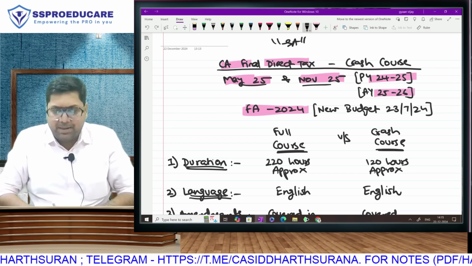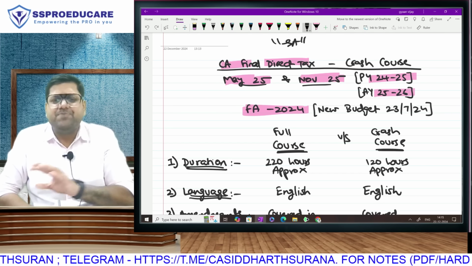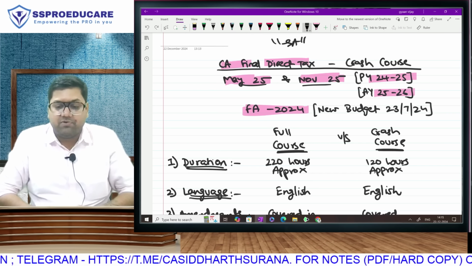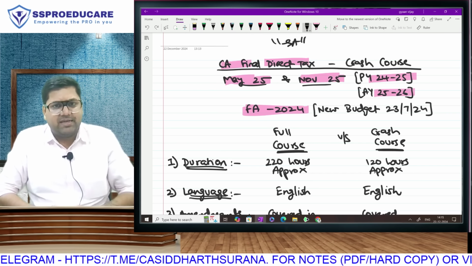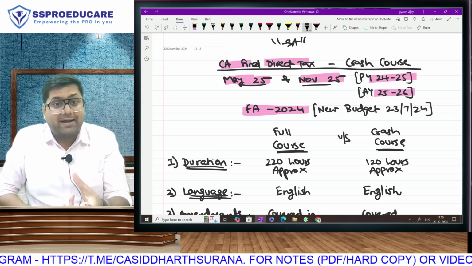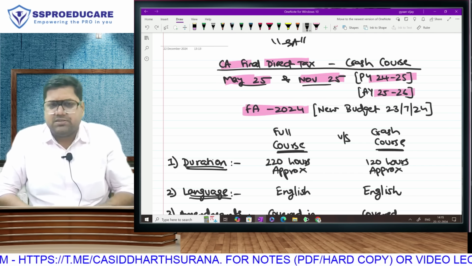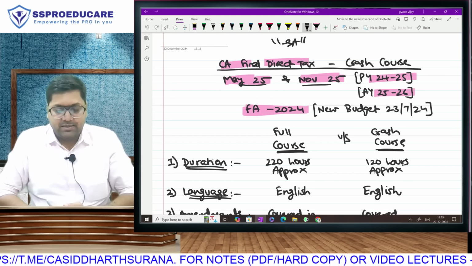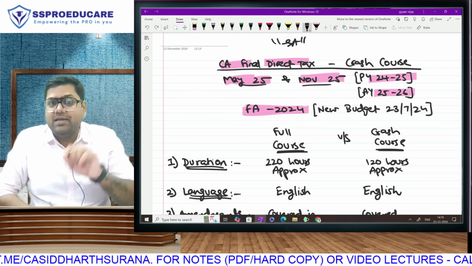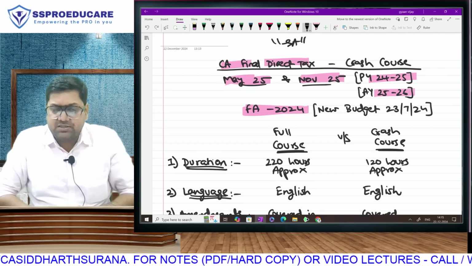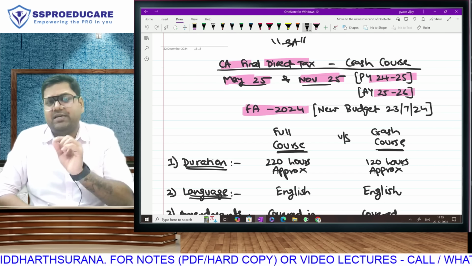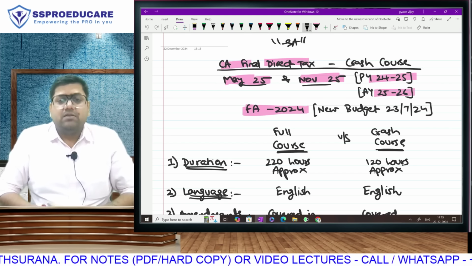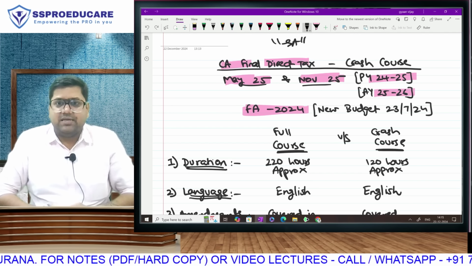For example, your chapter like capital gains, a complete change in the tax rates of long-term capital gain, in your stock market provisions, massive change, removal of indexation, but indexation has taken a backdoor entry. So all those things are a part of this new Finance Act. Apart from that, in the chapter TDS, in a lot of sections, the tax rates, the deduction rates, the TDS rates have changed. There have been massive changes in the new taxation regime, tax rates as well.